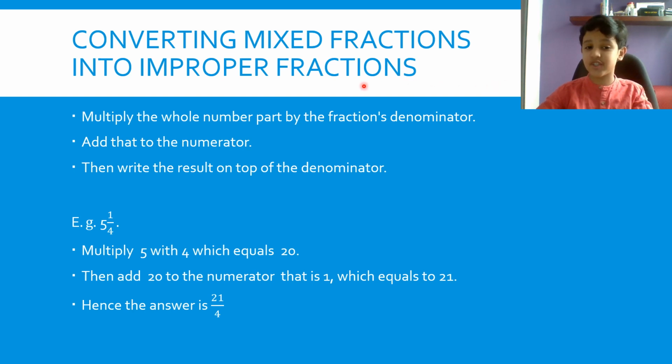Converting mixed fractions into improper fractions. Here we are going to convert a mixed fraction into an improper fraction. Multiply the whole number part by the fraction's denominator. Add that to the numerator. Then write the result on top of the denominator in the numerator's place. For example, 5 1/4. We have to multiply 5 and 4, which equals 20. And then add 20 to the numerator, that is 1, which equals 21. Hence, the answer is 21/4.